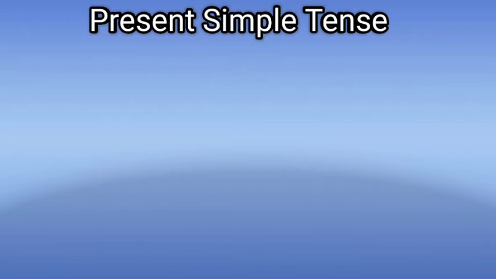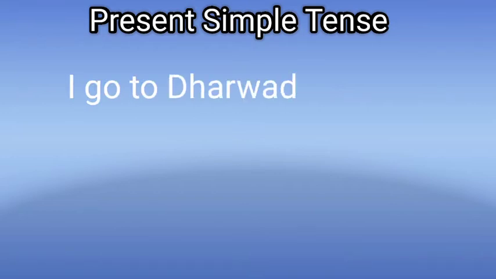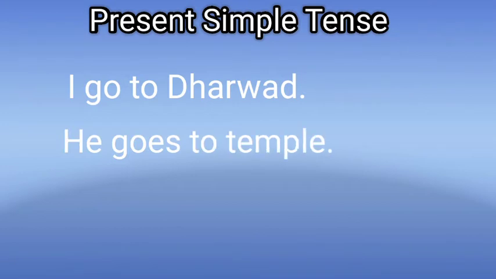What is present simple tense? See, present means now. So if the action is ready to happen at this moment, that is called present simple tense. For example, I go to Dharwad, like this. I go to America. And he goes to temple. These are all examples of present simple tense. So at what time do we have to use this one?